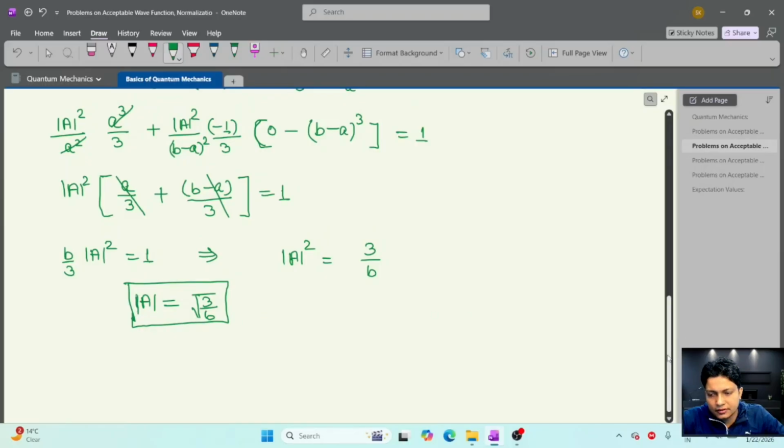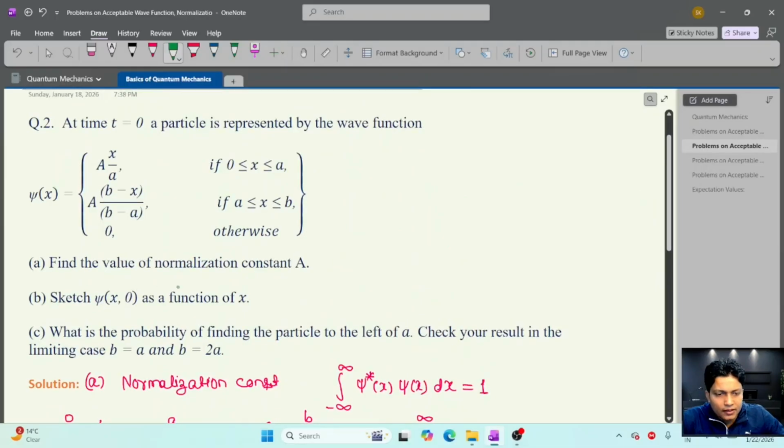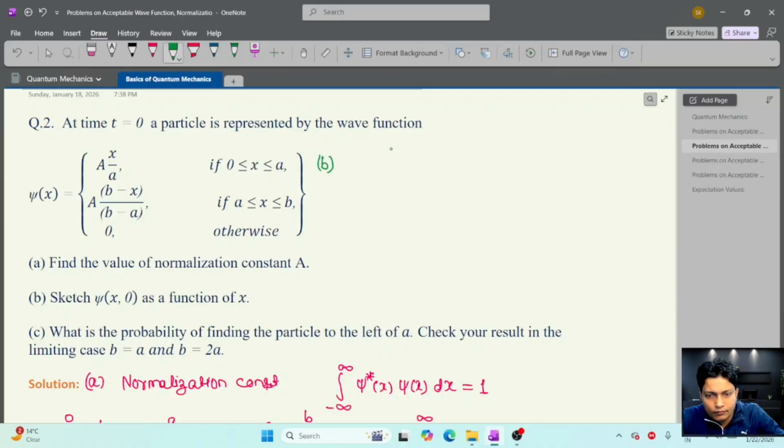Now, the second part of the question is sketch this wave function. So here I have plotted the wave function. So B part I have drawn here. Let's try to draw this wave function. So this is the y-axis, and this is the x-axis. And in the region 0 to a, otherwise the wave function is 0, so here this is 0, and suppose this is a.